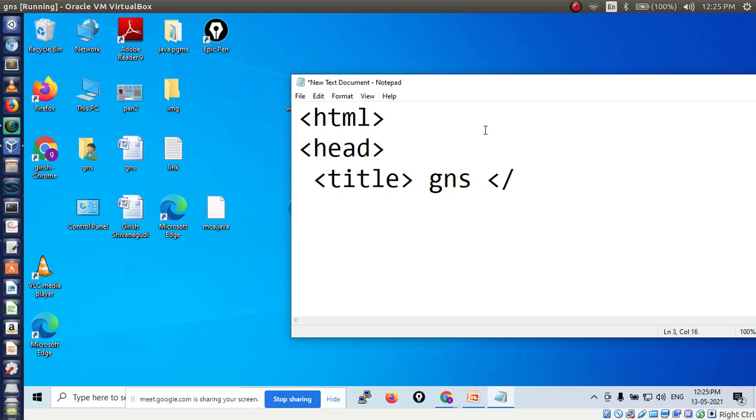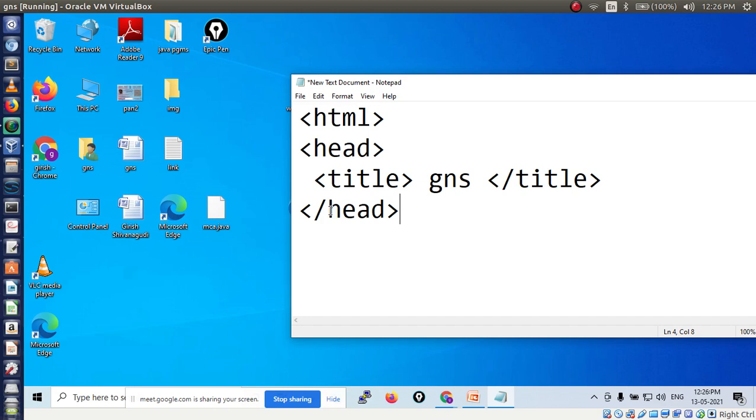For closing I use a slash, then the tag name title. After writing the title tag, our head tag is still open, so we have to close it. To close the head tag we use a slash, then the tag name head. Now I have written the title of my web page as GNS.